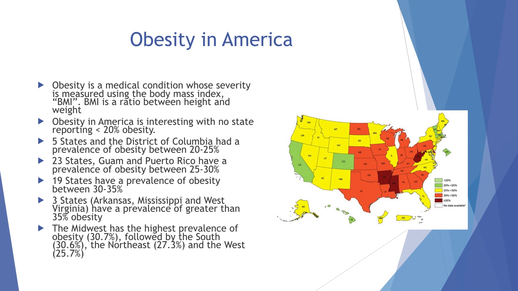To further illustrate obesity in America and to truly realize the weight, pun intended, of this epidemic, you will note that no state in the entire U.S. reports less than 20% obesity, according to the CDC. The Midwest has the highest prevalence of obesity at 30.7%, followed by the South at 30.6%, the Northeast at 27.3%, and the West at 25.7%.